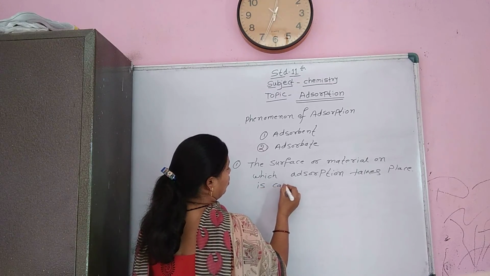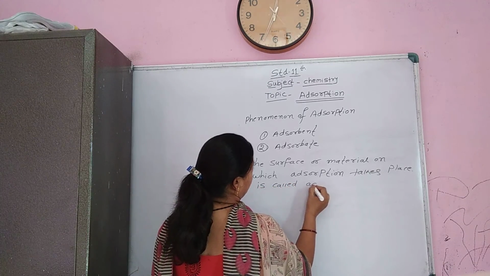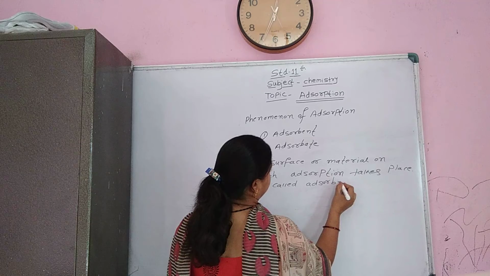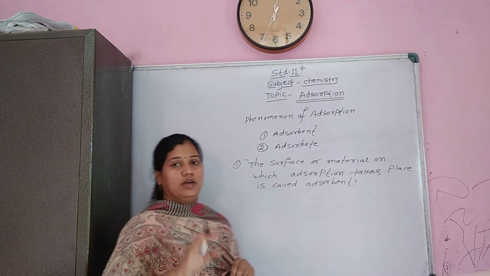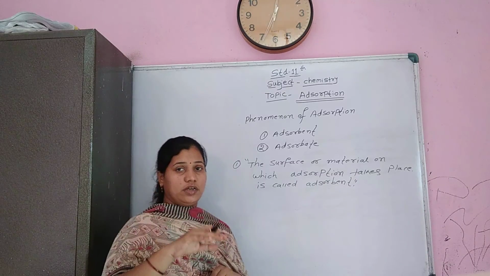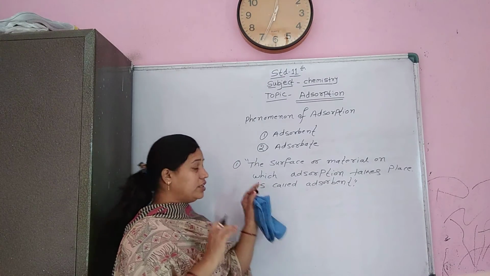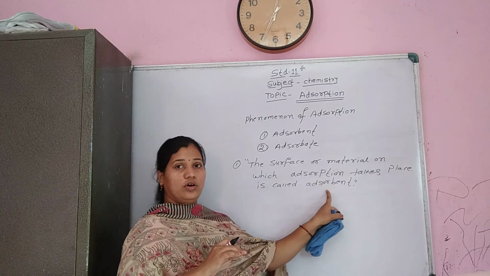So what is adsorbent? The surface or the material on which the adsorption takes place is called the adsorbent.